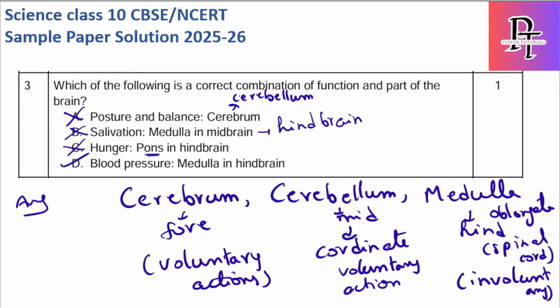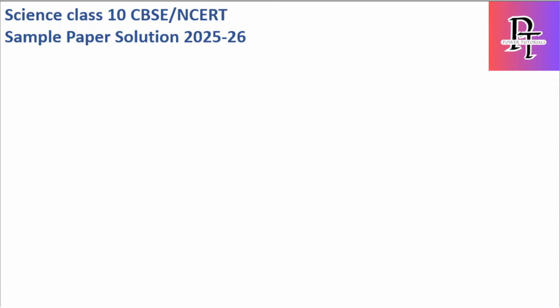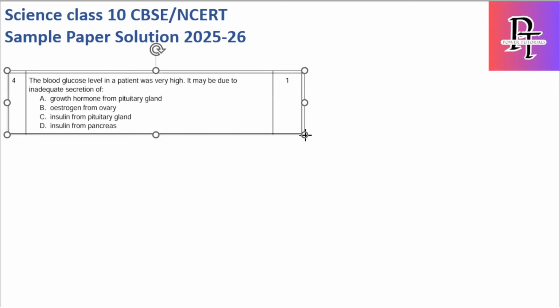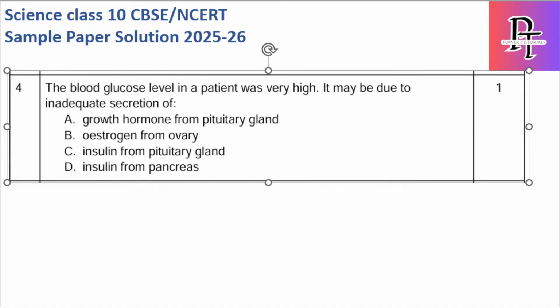Okay, now let's move to the fourth question. So what is the fourth one?